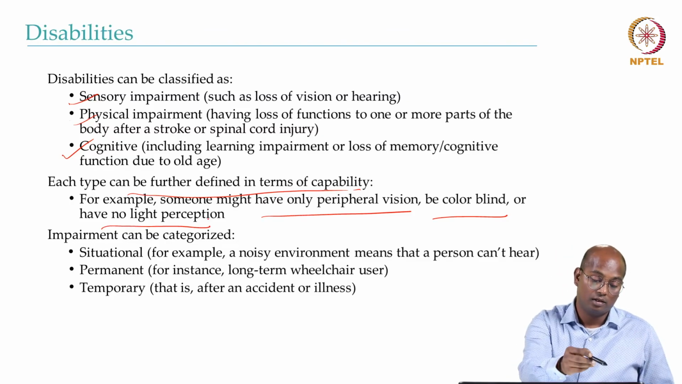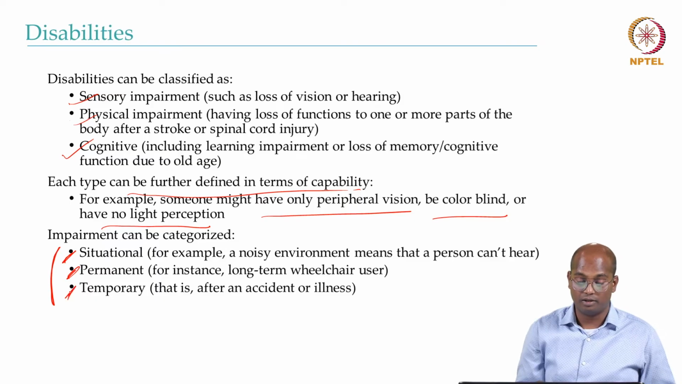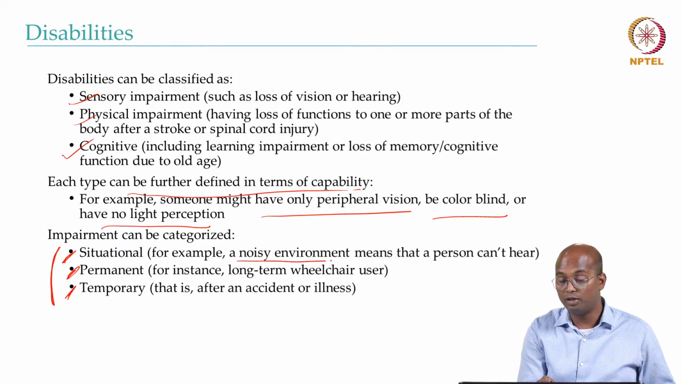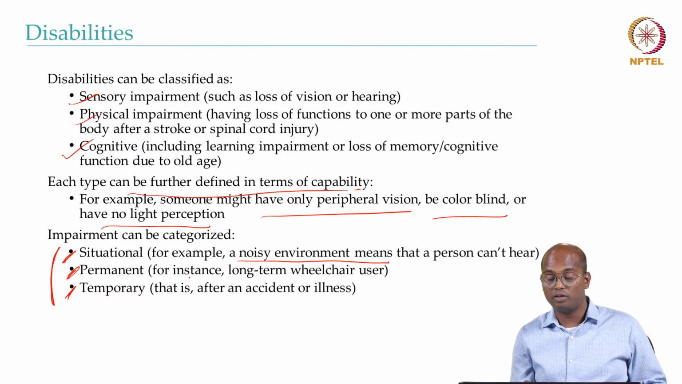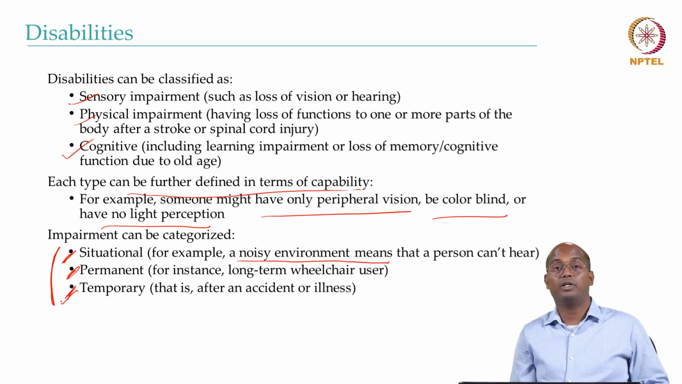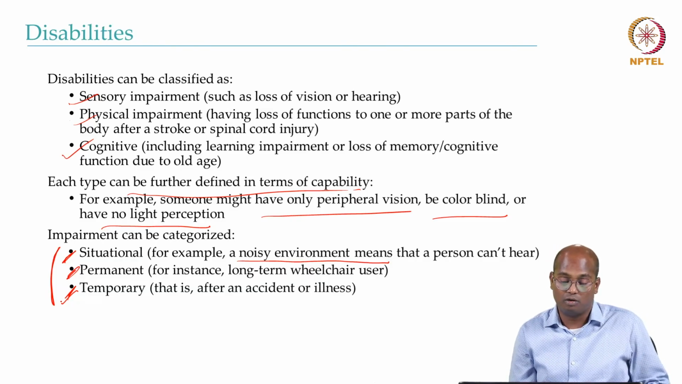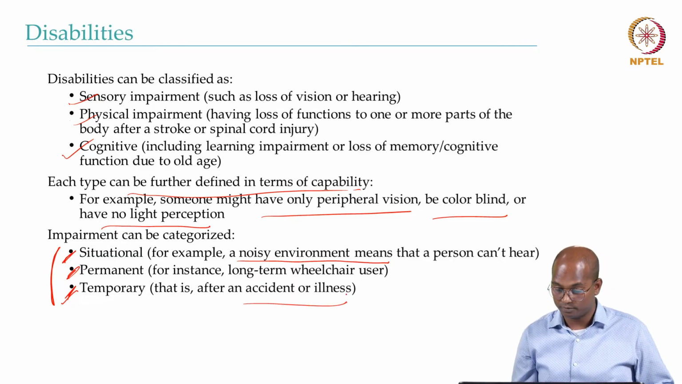And these impairments can be categorized primarily into three groups: situational, permanent, and temporary. Situational, for example, in a noisy environment you can't hear. Doesn't matter, you have a good ear, you can hear everything, but still you can't hear. So it's more situational. Permanent, for instance, a long-term wheelchair user. So that is the long-term permanent disability they have. Temporary. So for example, the person was driving and met with an accident, or he was ill and now he is on a wheelchair. So that is more on a temporary basis.